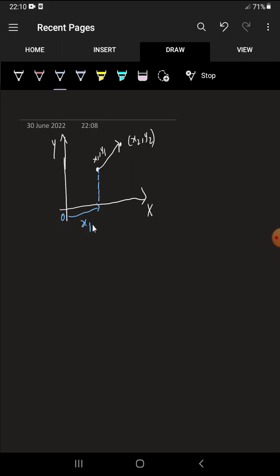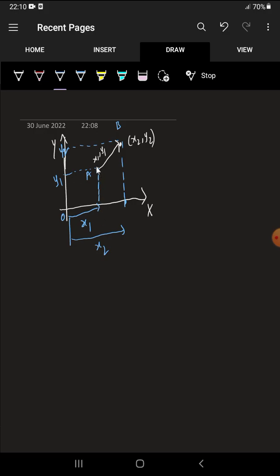For this point, the foot of perpendicular from that point on the x-axis is at a distance x2 from the origin, so that is the x coordinate of this point B. So let this be point A and this point B, and A's x coordinate is x1 and B's x coordinate is x2. Similarly, A's y coordinate is y1 and B's y coordinate is y2.